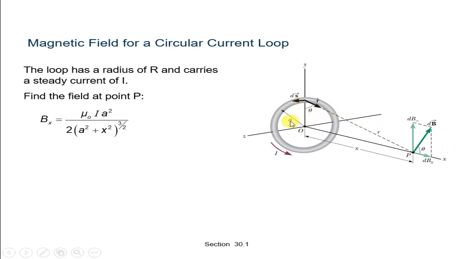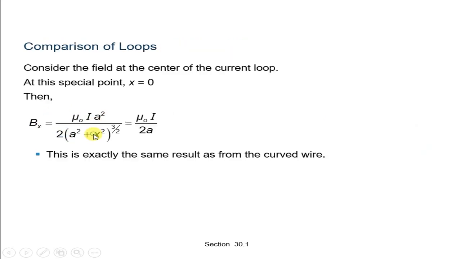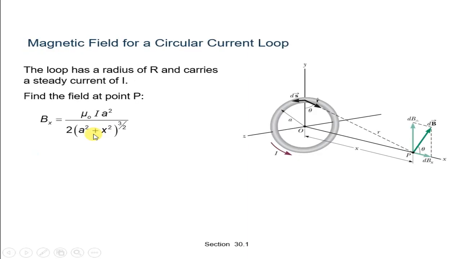This side is a, the radius, and this side is x. So r square equals a square plus x square. Due to this value, we will get mu 0 I a square upon 2 into a square plus x square raised to 3/2.